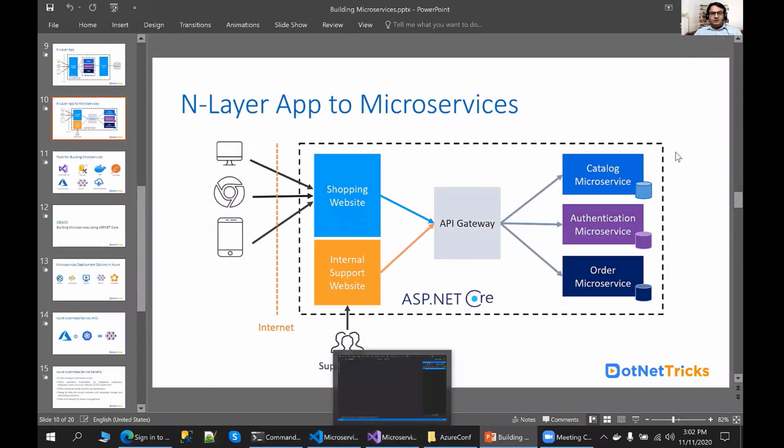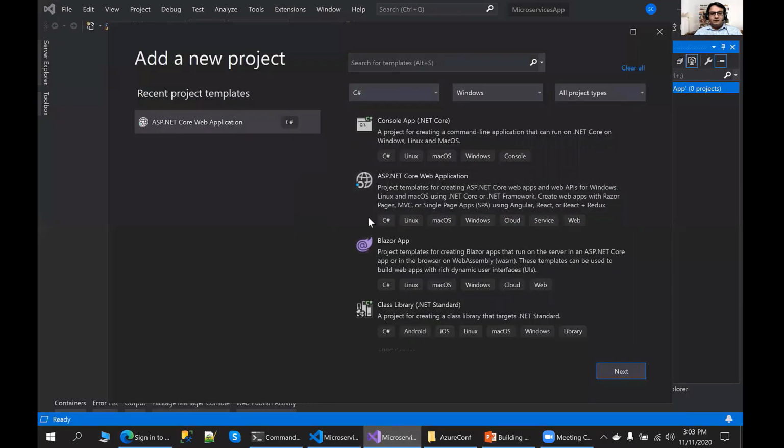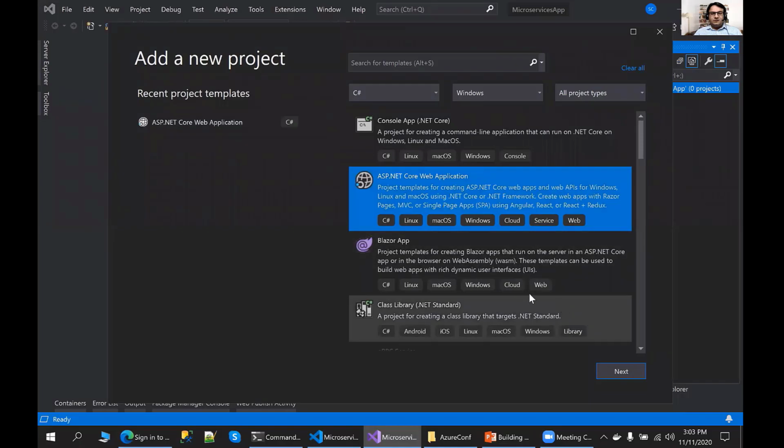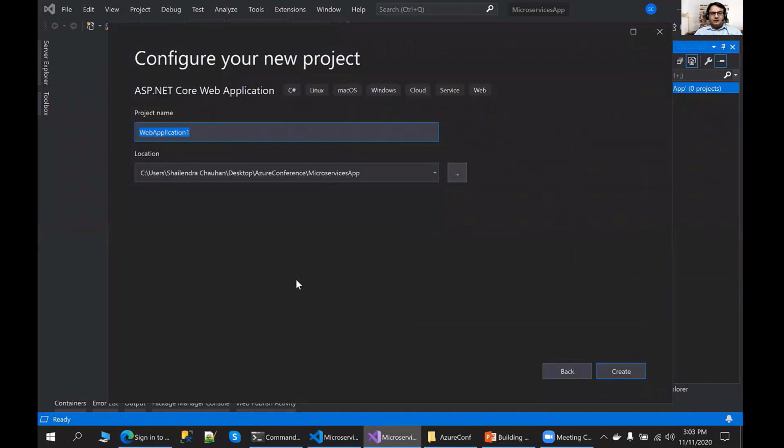I'm just going to create a simple ASP.NET Core application. Later on, I will show how we can add Docker support there and how we can deploy it to Kubernetes. So I'm going to add an ASP.NET Core web application here and define the project name. Let's say it is catalog service. Click on the create button.